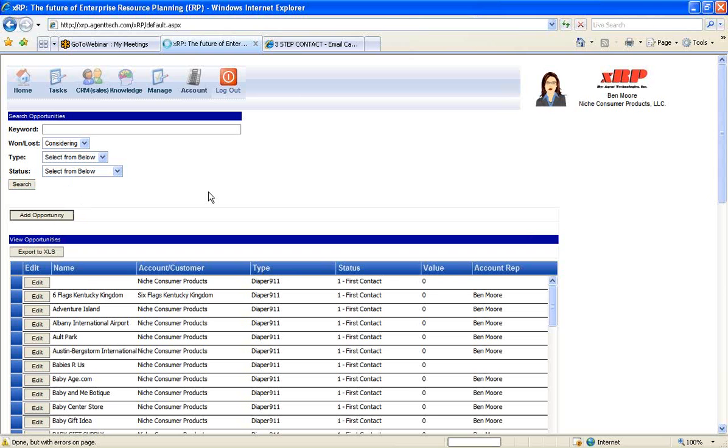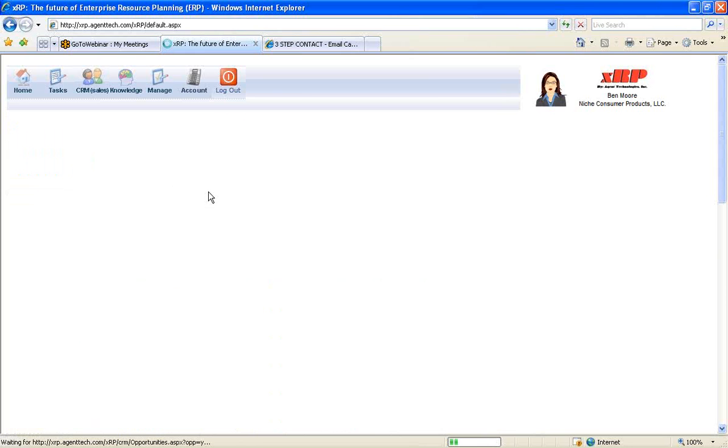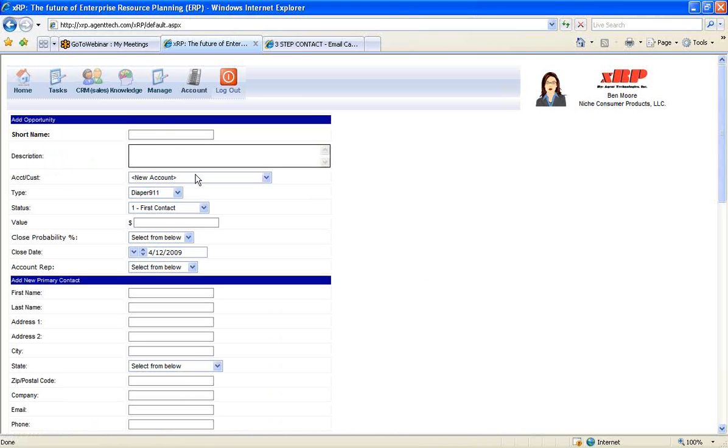But first, what I'm going to do is add a new opportunity to show you how quick and easy it is to add an opportunity into the system. When adding an opportunity, it brings up an opportunity screen. So we'll type in a short name for this opportunity. We'll type in a description for this opportunity.